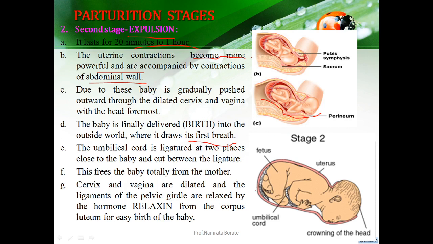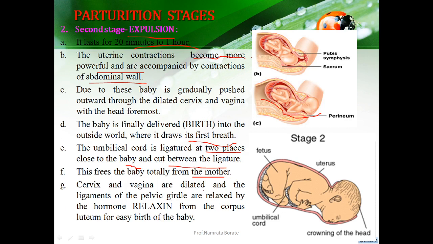One is close to the body and the second is close to the mother region. That is, the umbilical cord is ligatured at two places, close to the body, and cut between the ligatures. This frees the baby totally from the mother's body. After cutting the umbilical cord, the baby is totally free from the mother's body.